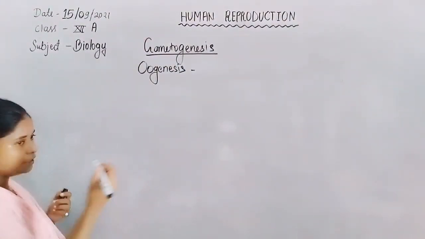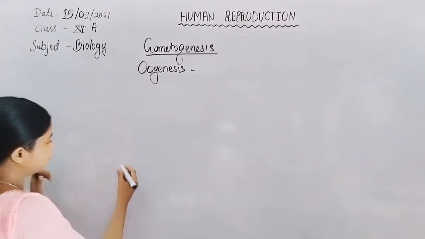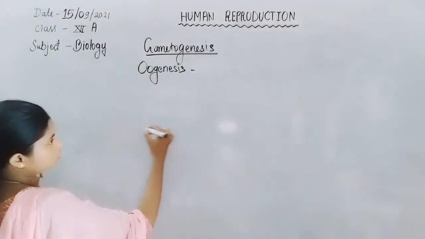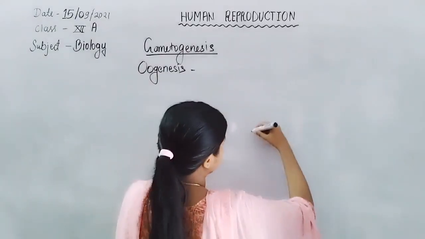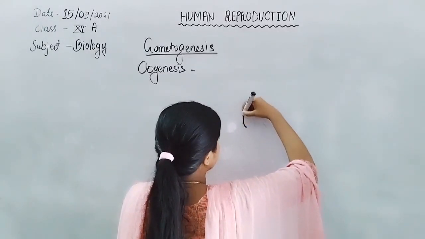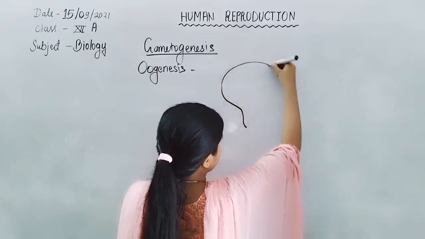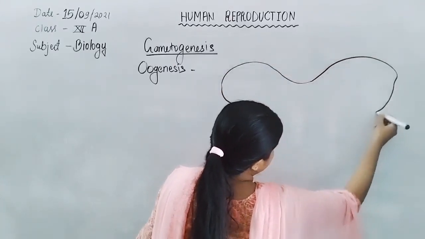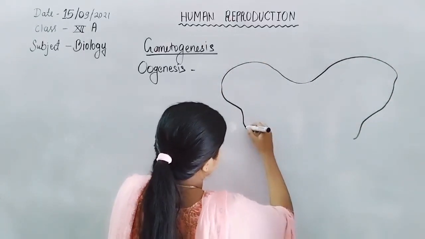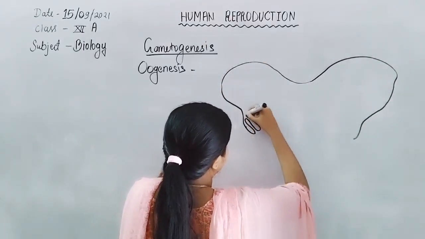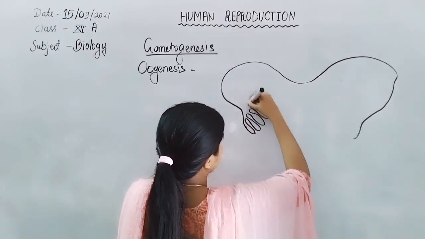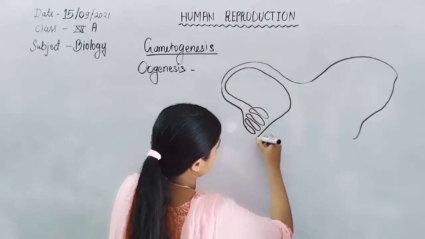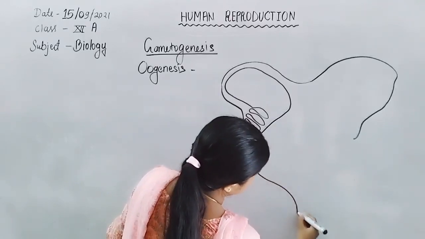First, we discuss the structure of the ovary and uterus, how they lie. Here are the fimbriae, fallopian tube, uterus.